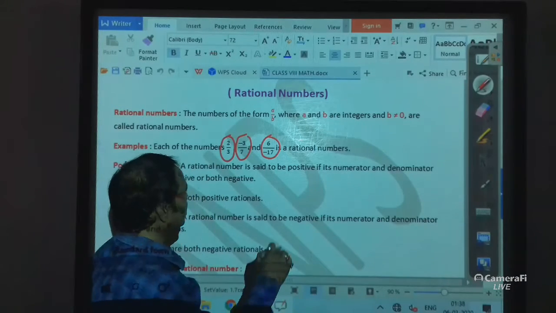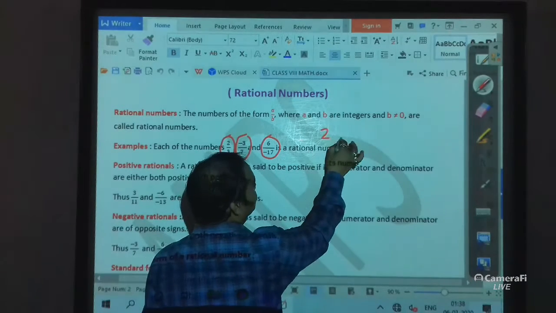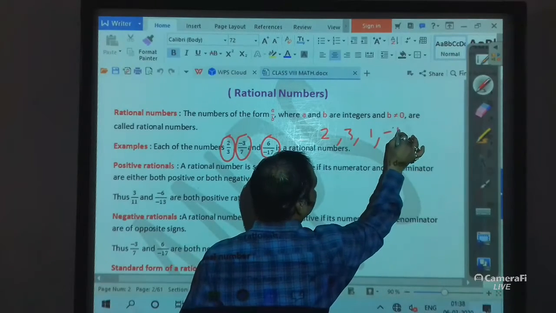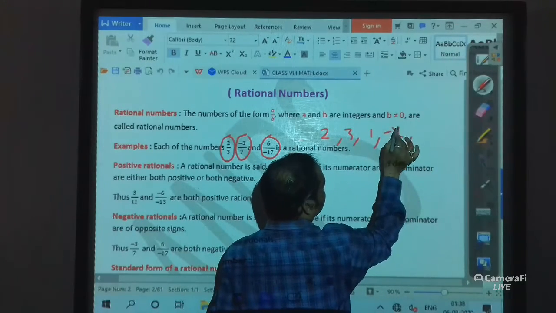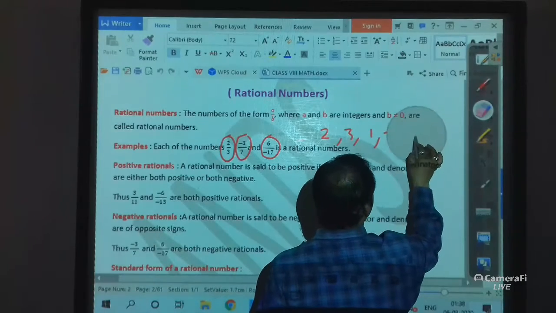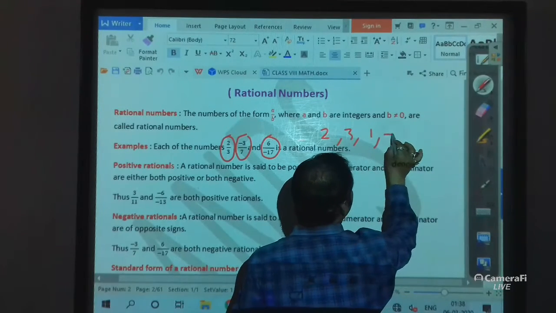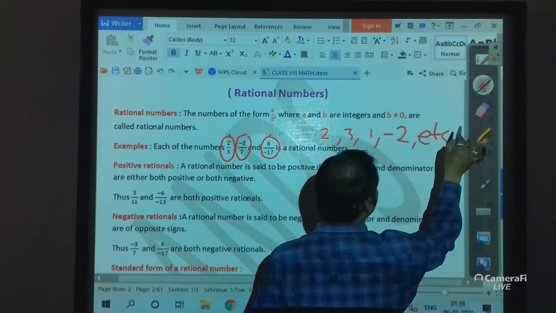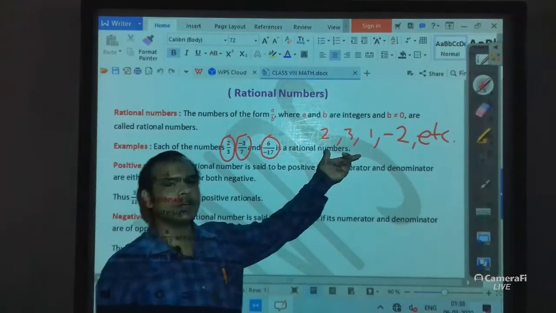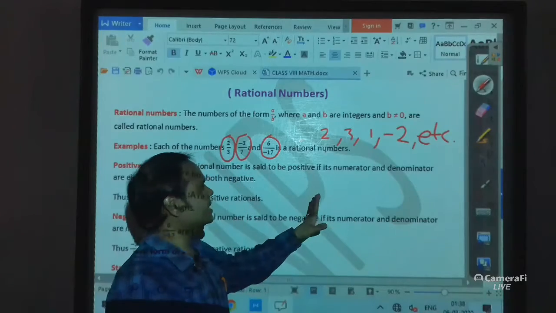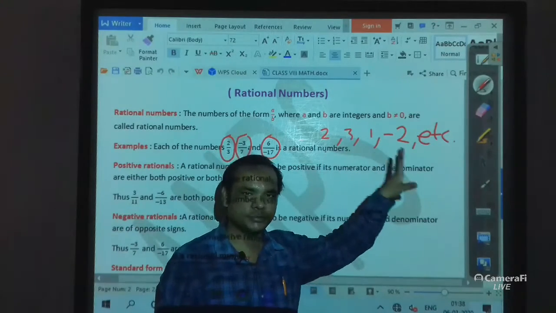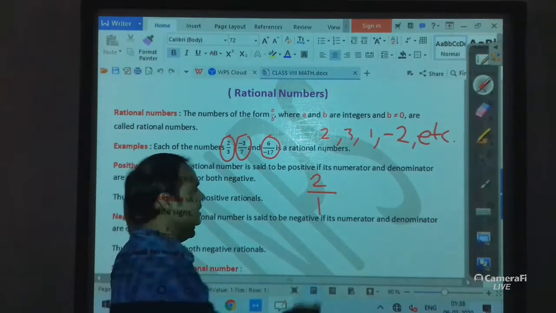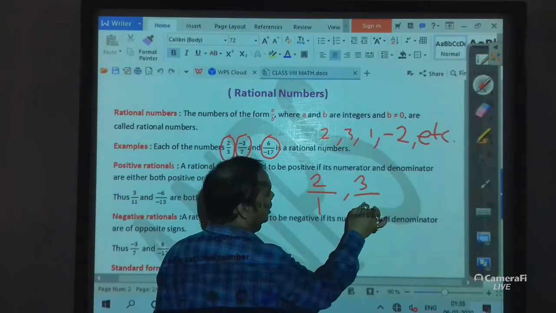And students, here we can say that numbers like 2, 3, 1, -2 are also rational numbers, because 2 can be written as 2 by 1, -3 can be written as -3 by 1.